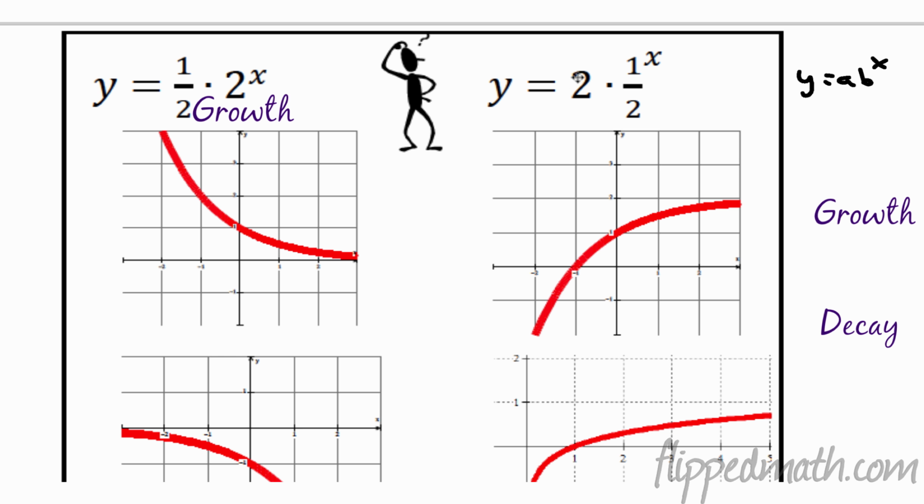The a here is positive, but we see that b is a half, so that's going to be decay. Let's look at this graph right here. This graph is going closer and closer and closer to 0. That would be a decay. How about this one here? Now, this has been translated. So this is getting closer and closer and closer to y equals 2. Now, we don't have to, at this moment in time, worry about what the equation of that function is, but this is also a decay function because it's getting closer. Basically, we took that decay function and moved it up 2. Remember how to do that? You add a plus 2 at the end. Easy enough. How about the next one?